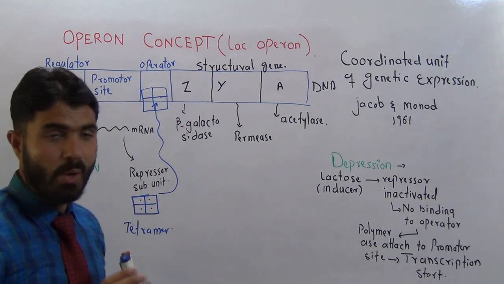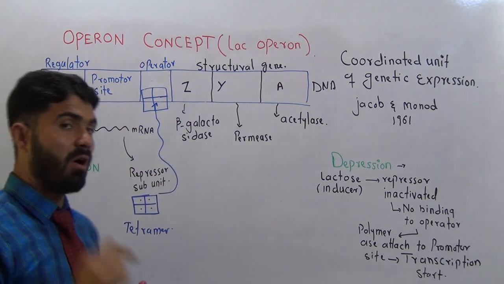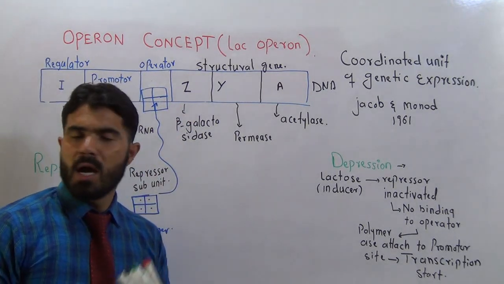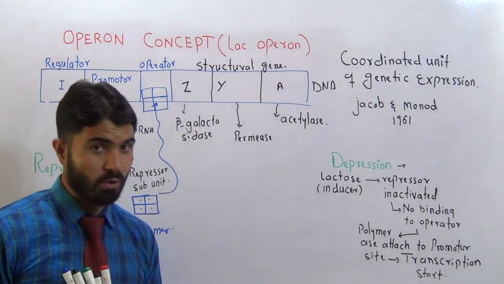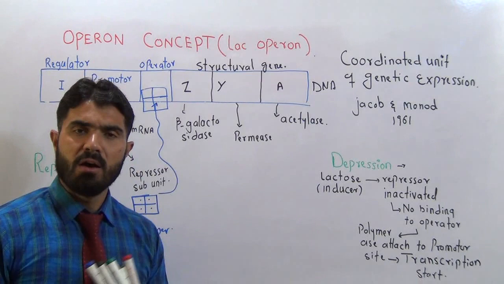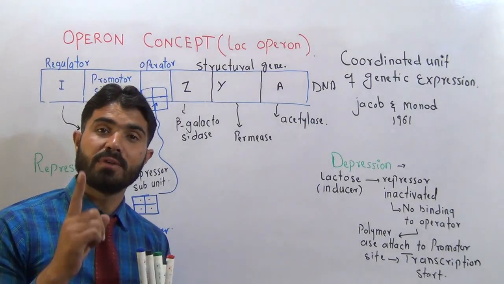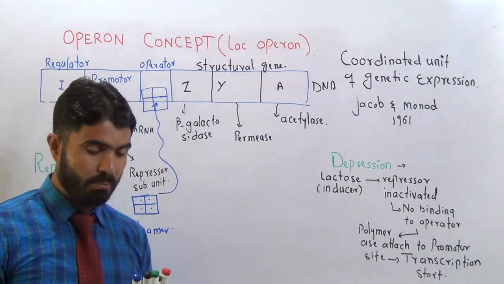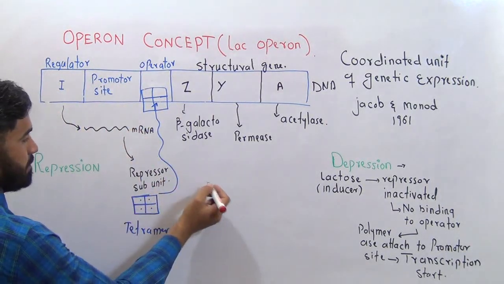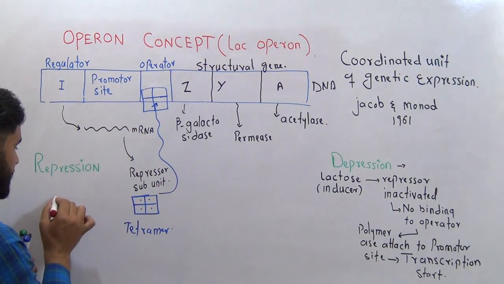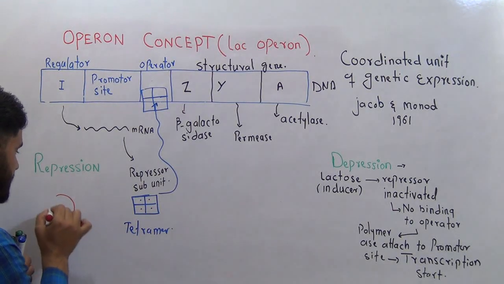Do you know what happens on the promoter site? A promoter site is not a gene. It is, of course, just a site for the attachment of an enzyme called polymerase. So there is an enzyme. Let me write here, this is an enzyme.